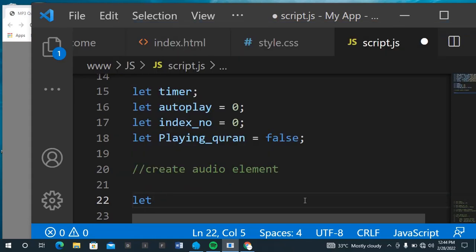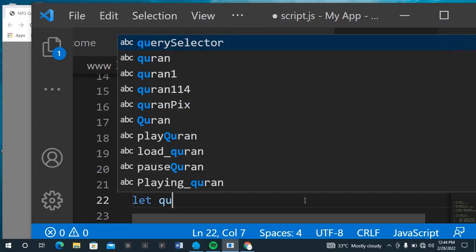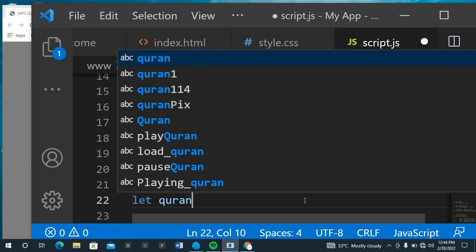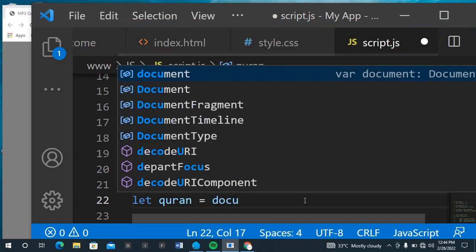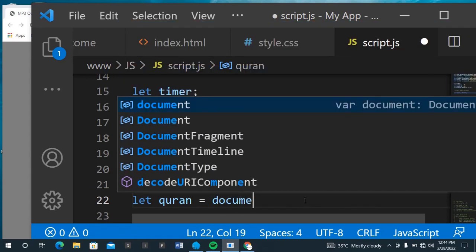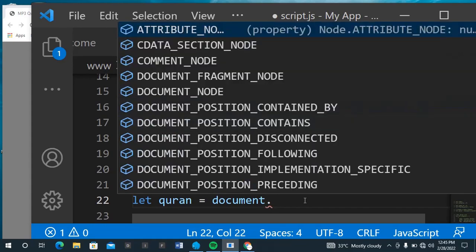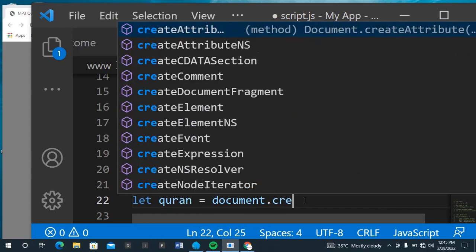So let the name of the variable be Qur'an. Let Qur'an equal to document dot create element. So I want to create audio element now. Document dot create element. Okay.